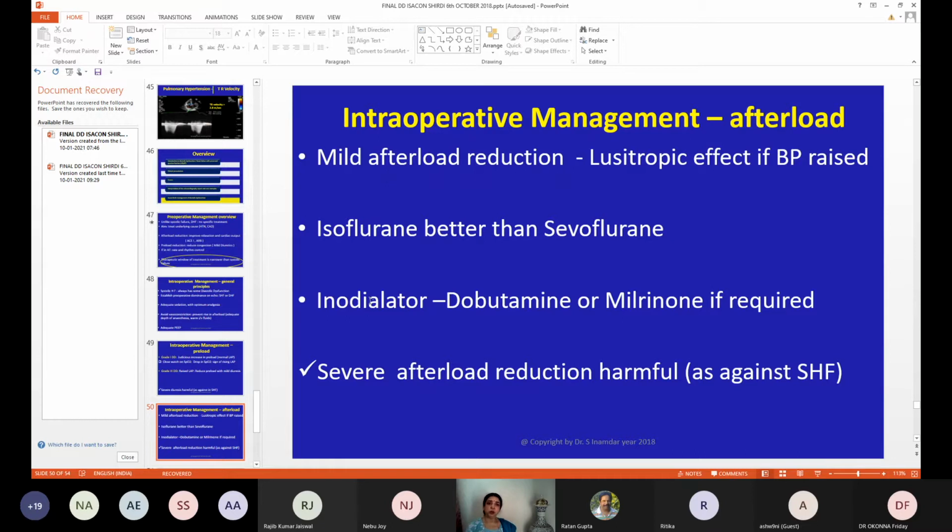Then always go for an inodilator, never for a vasoconstrictor inotrope. So either dobutamine or milrinone, and that too very cautiously. Severe afterload reduction is harmful. So when you are using milrinone, you have to be very, very careful. Severe afterload reduction can be easily tolerated by the heart in systolic heart failure, but not in diastolic dysfunction.